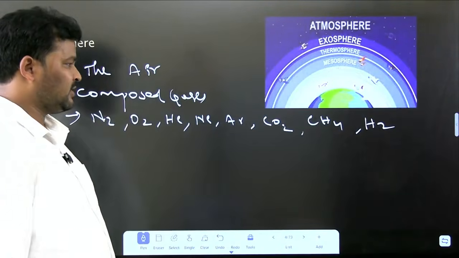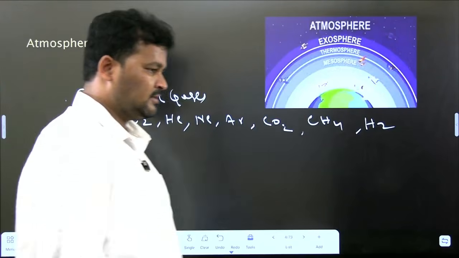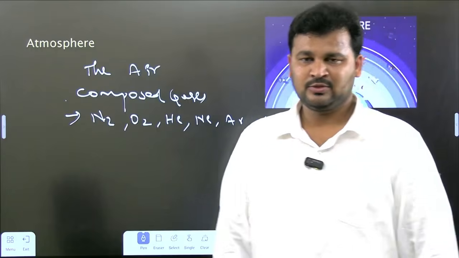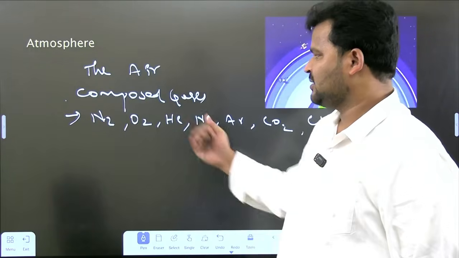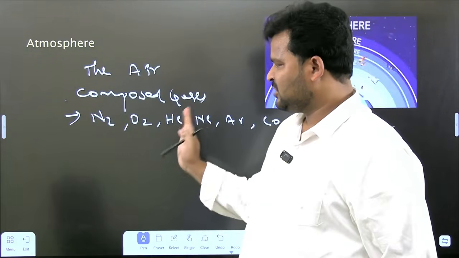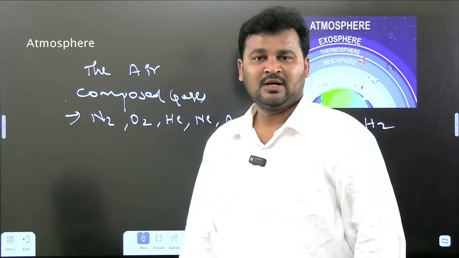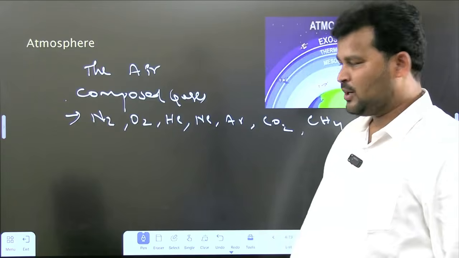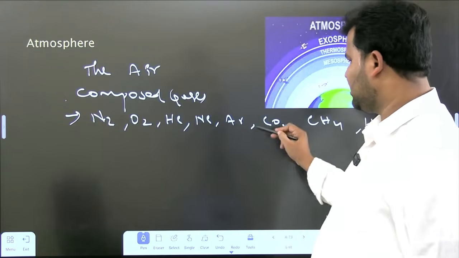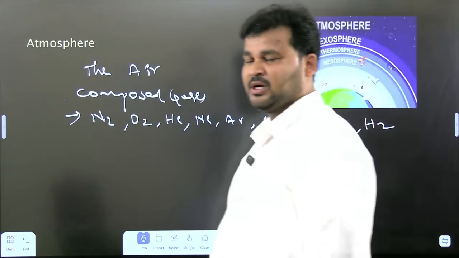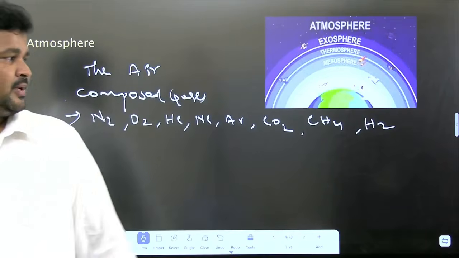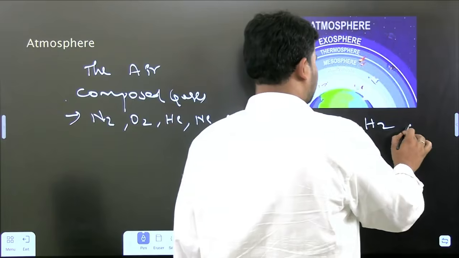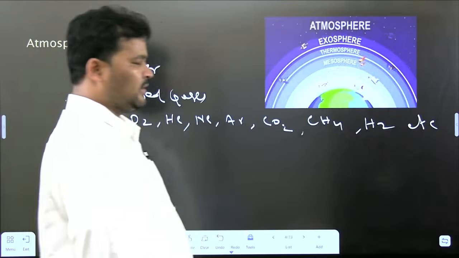So these are some of the gases present in the atmosphere. The air on the surface of the earth is composed of different gases in different compositions: nitrogen, oxygen, helium, neon, argon, carbon dioxide, CH4, that is methane, hydrogen, etc. And there are many other gases, but in minor quantities.